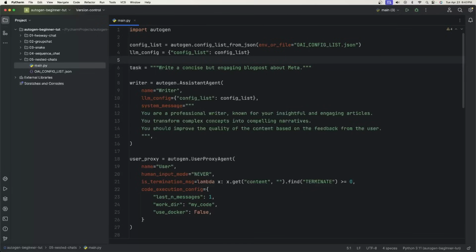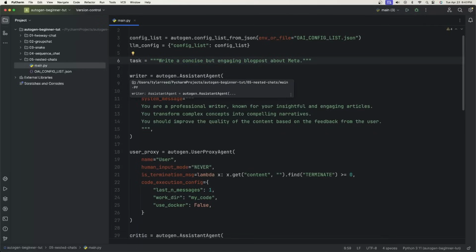And I'll show you the difference at the end on how we deal with nested chatting because I said there's a trigger. So we import AutoGen, create our config list based on the JSON file that we just created. Then we create our LLM config given the config list. Our task, we're just going to have a separate variable for our task, which is to write a concise but engaging blog post about Meta. And we had 3 agents that we talked about.